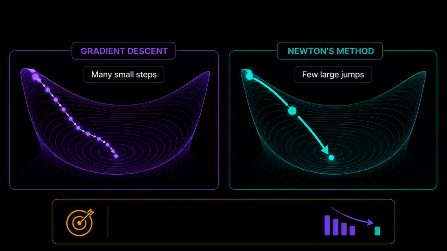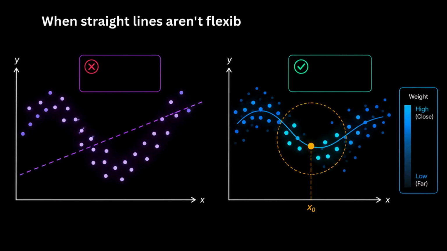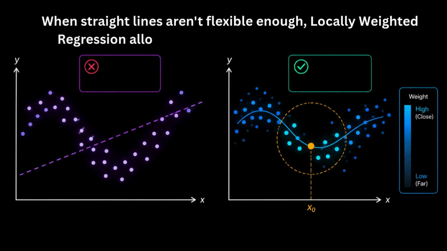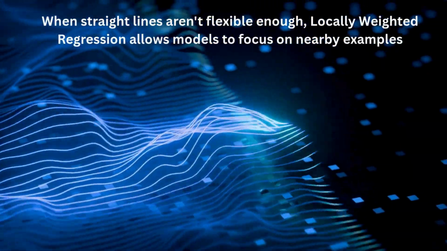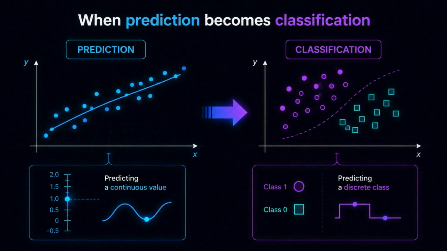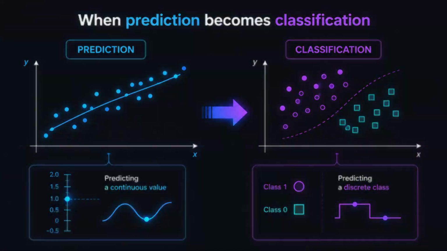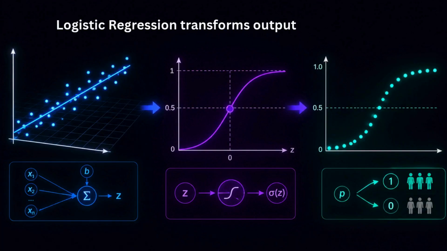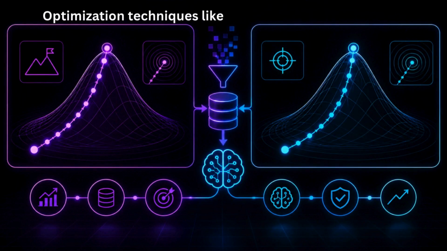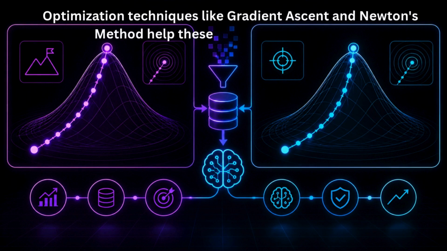And that's the journey. When straight lines aren't flexible enough, locally weighted regression allows models to focus on nearby examples. When prediction becomes classification, logistic regression transforms outputs into probabilities. And optimization techniques like gradient ascent and Newton's method help these models learn from data.